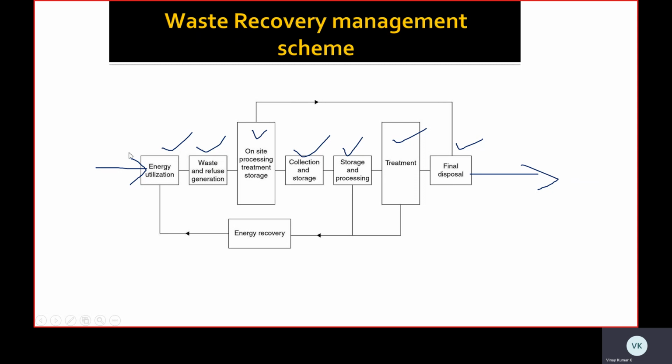In some conditions, the maximum amount of usable energy has already been derived in the refuse generation, and we can't generate any more energy from the waste materials. So at that time, we can directly dispose of the things. For that purpose, we have two control loop systems.